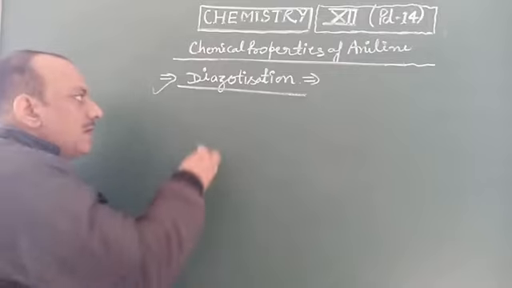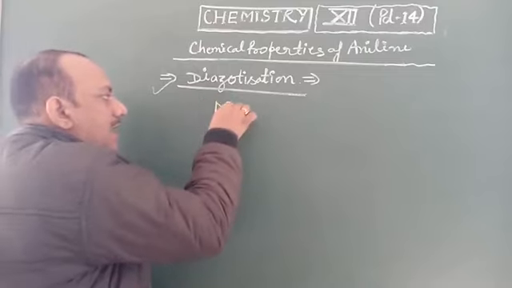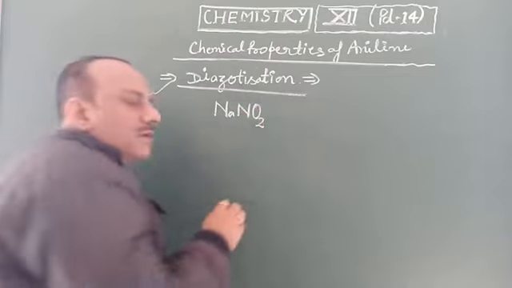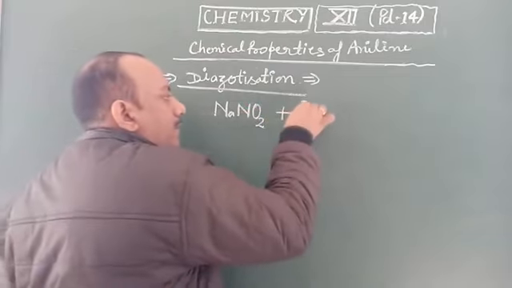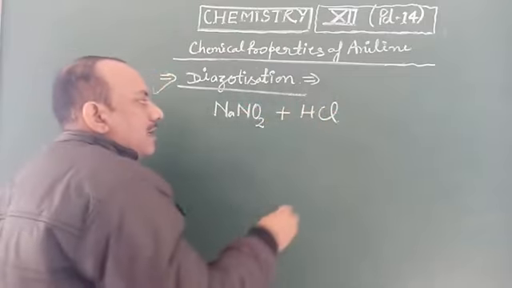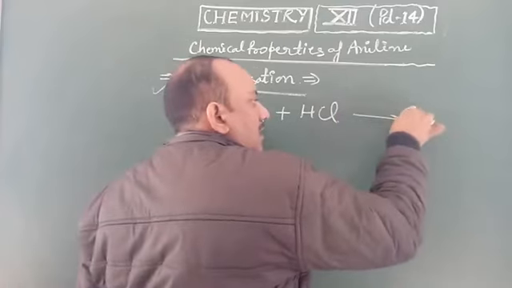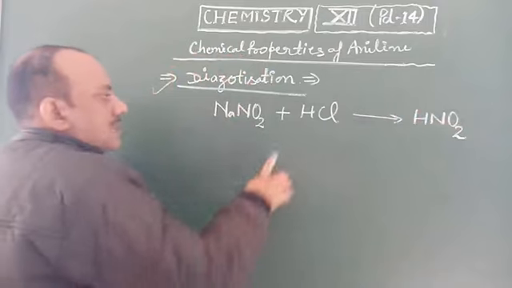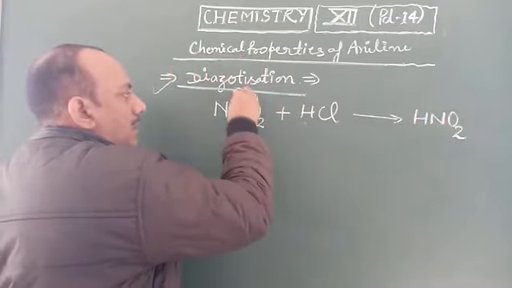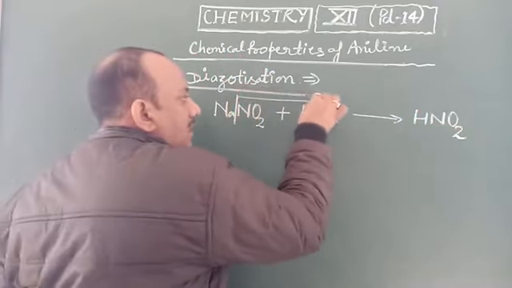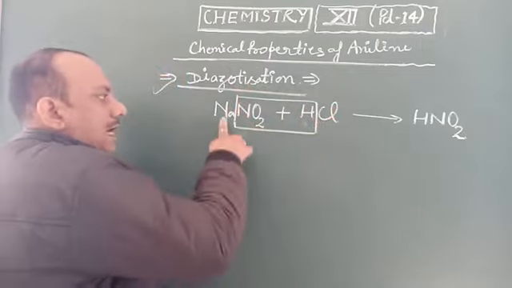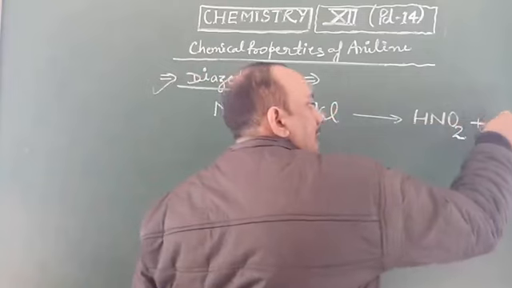You know that sodium nitrite, NaNO2, reacts with HCl to make HNO2 and sodium chloride, NaCl.